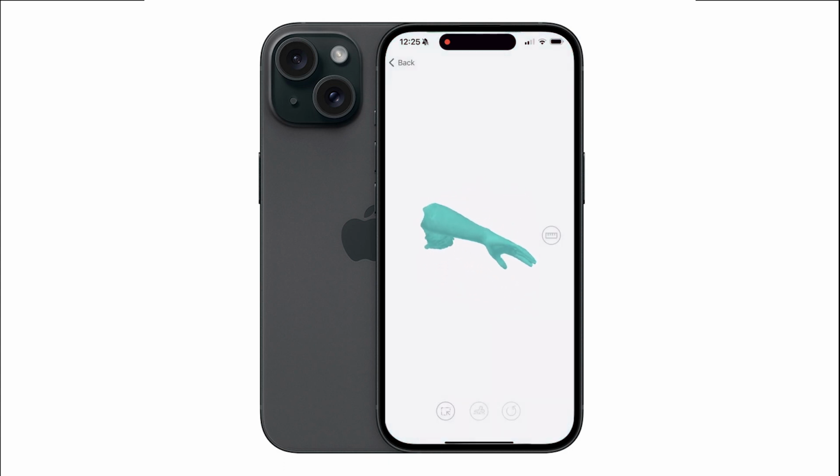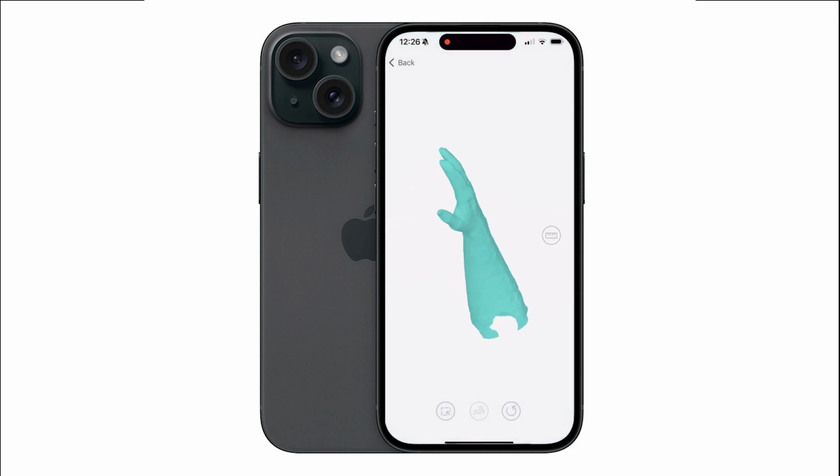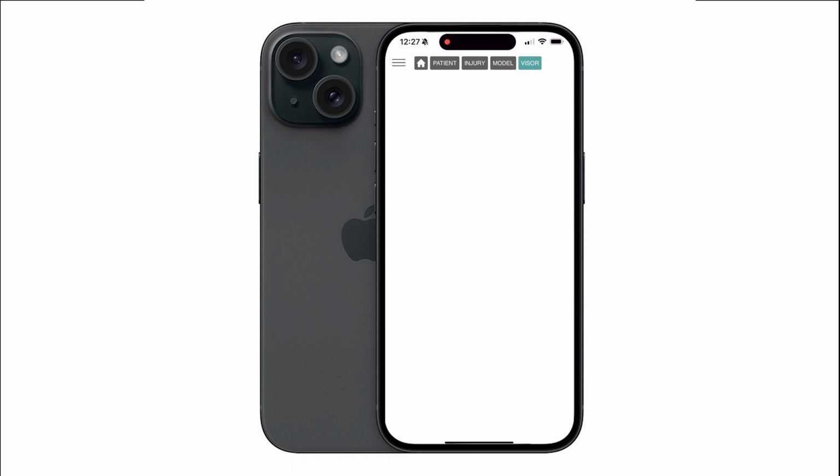Next, you will see the scan of the desired limb, and where you can also proceed to cut the areas that do not interest us, so that the process is more precise. Once the desired areas have been cut, you press the ruler button, which appears on the right, which will allow us to generate the identification of the injury.